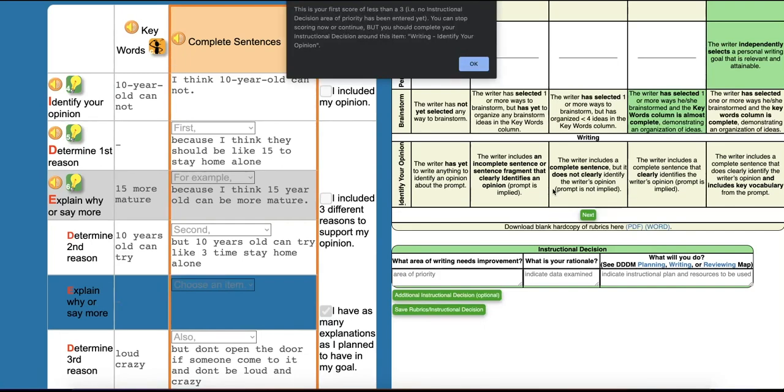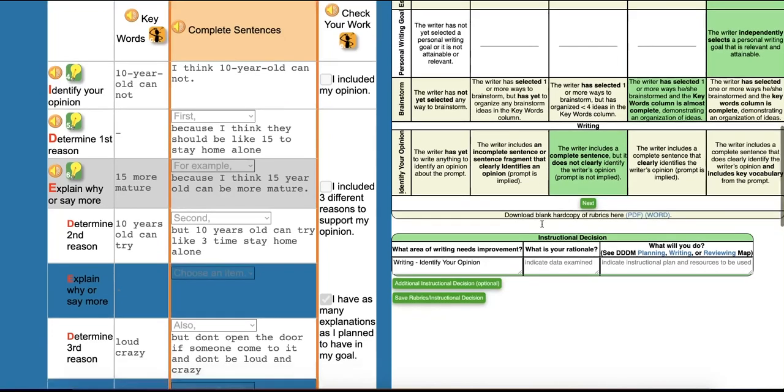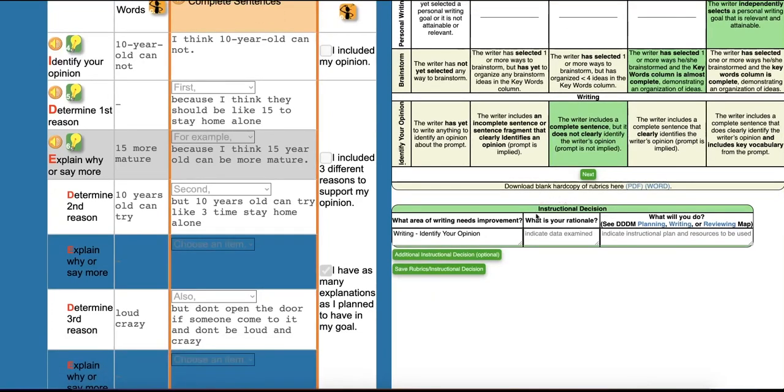When I click 2 in the rubric, a pop-up box will appear. If students score less than a 3 on the rubric, an instructional decision must be made. So I look at the box below where it says Instructional Decision. Under the area that needs improvement, Identify Your Opinion will be auto-populated. Next, I write the rationale for why that student received below a 3. This student wrote a complete sentence, but did not clearly identify her opinion.